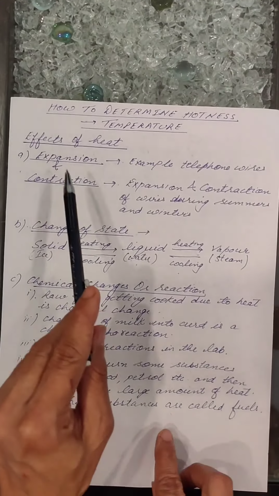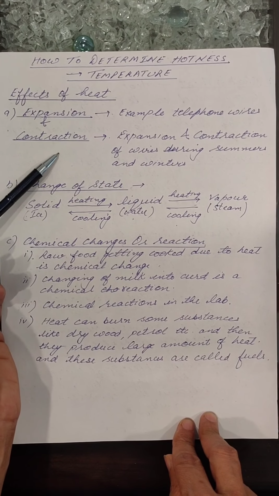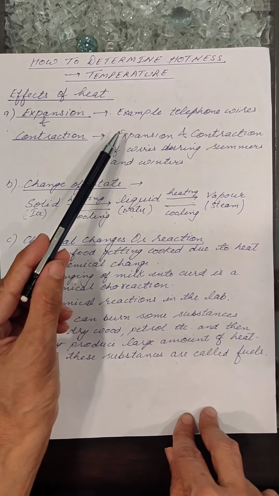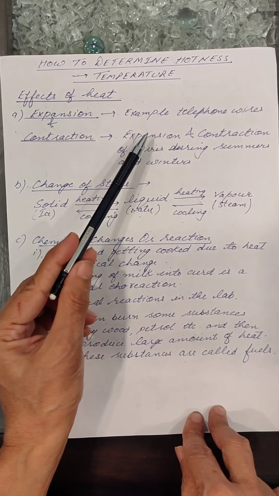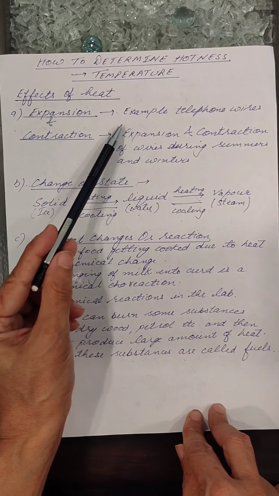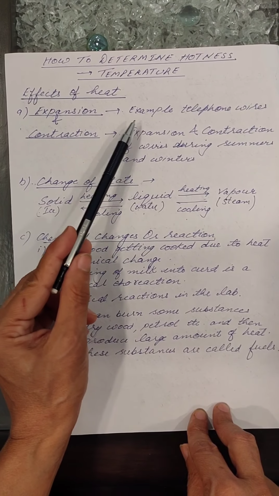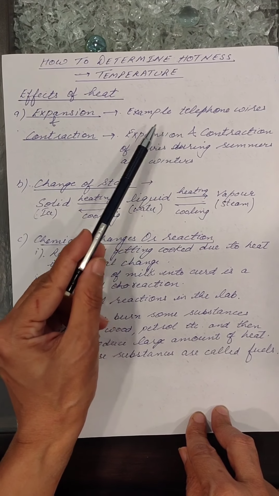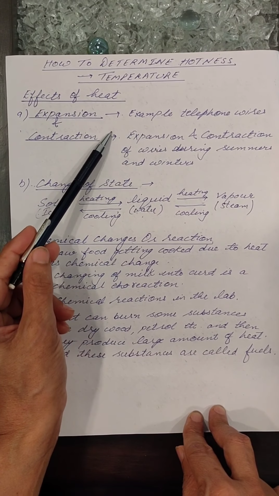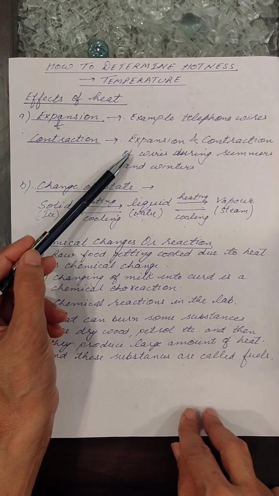Next, expansion and contraction. Students, you have learned this also in class 6. During summers, the telephone wires sag. Why do they sag? Because of the temperature. We know that there are many metals which expand on heating. So the wires sag due to the effect of heat on them. And during the winters, they contract. So contraction and expansion are the effects of heat.